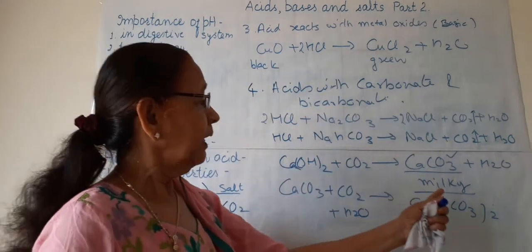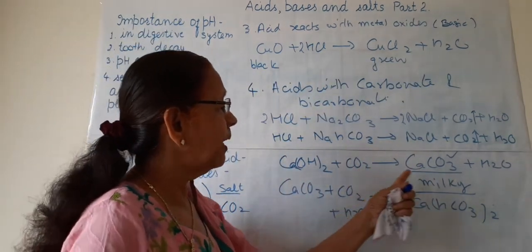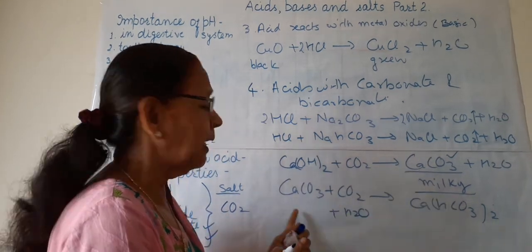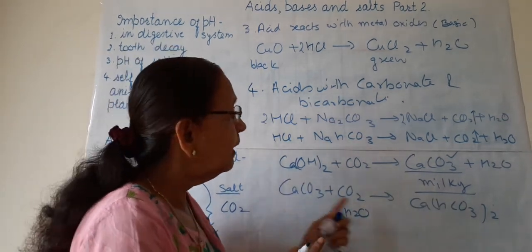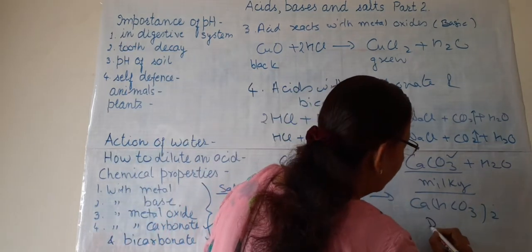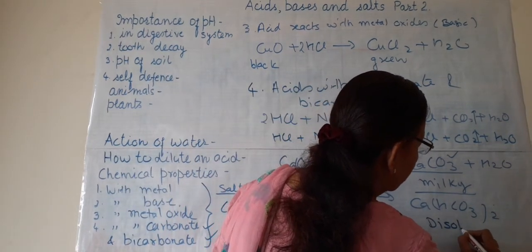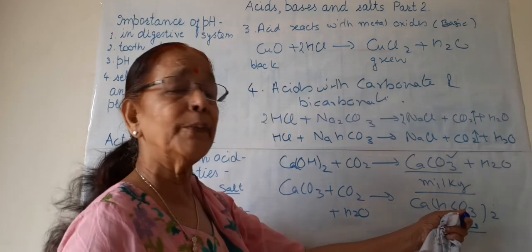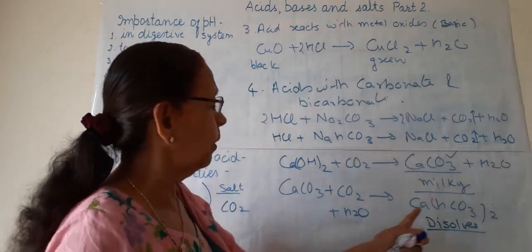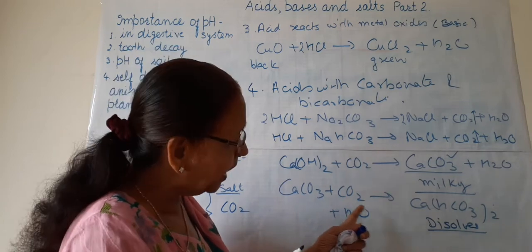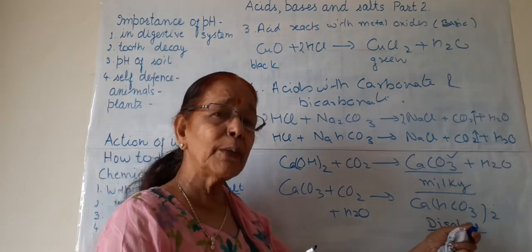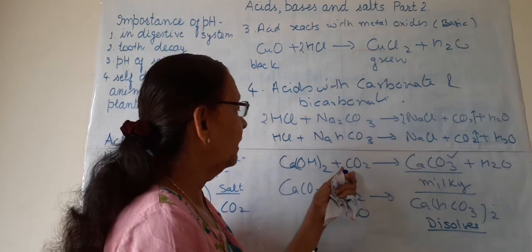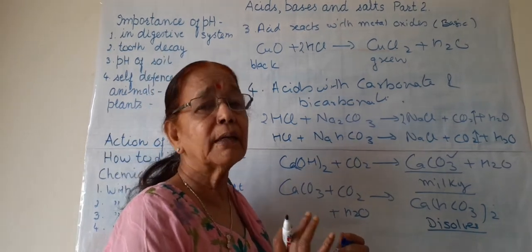So if carbon dioxide is passed for a longer duration in this solution, this calcium carbonate precipitate dissolves in water. Calcium hydrogen carbonate is soluble in water. So for a longer duration, if carbon dioxide is passed, calcium hydrogen carbonate is formed, which dissolves in water, and again the solution becomes clear.